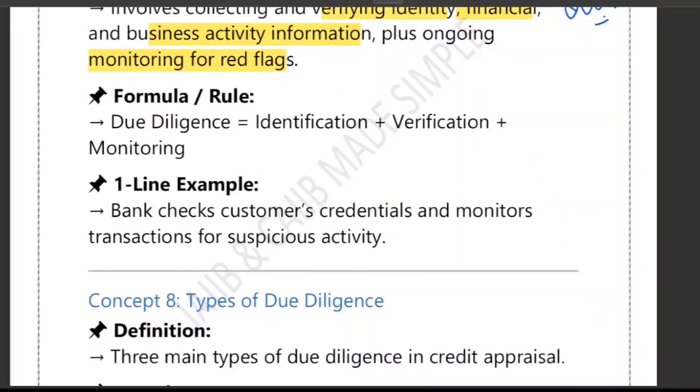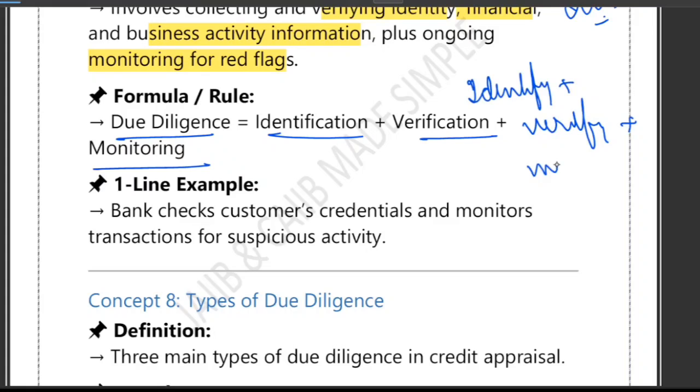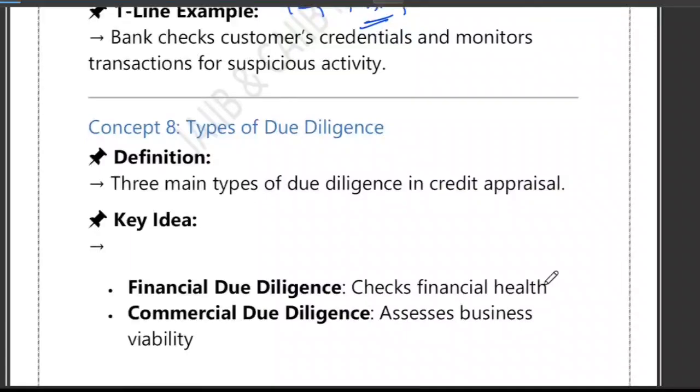So the simple formula is, due diligence includes three things: identification, verification, and monitoring. Identify, then verify, and then monitor. These are the three things under CDD. One example I can give you: a bank examines the customer ID, PAN card, business proof, and continuously monitors their transactions to ensure that nothing suspicious happens. That is what happens under the CDD.